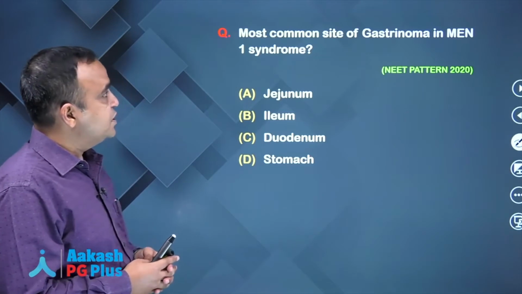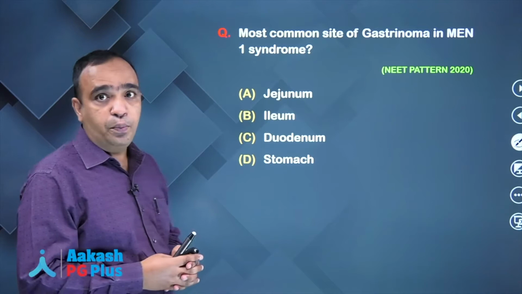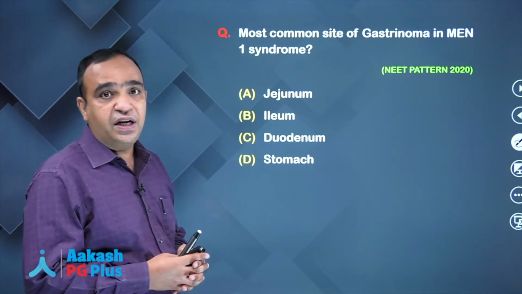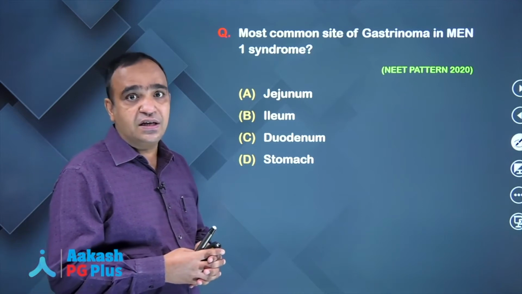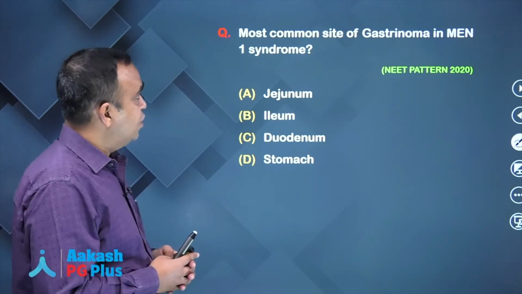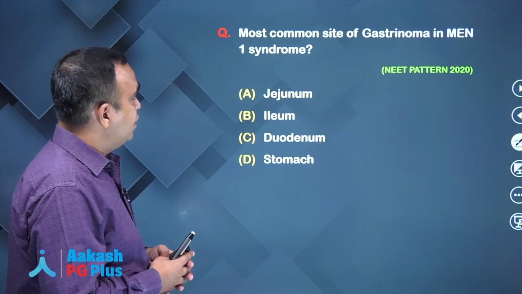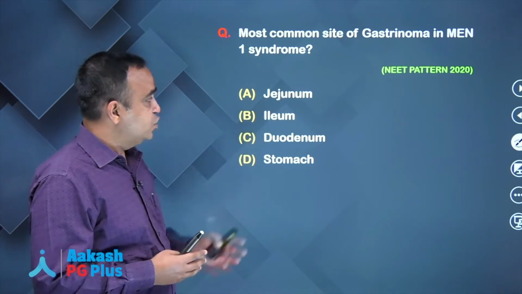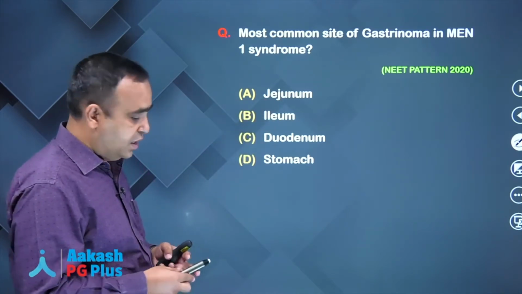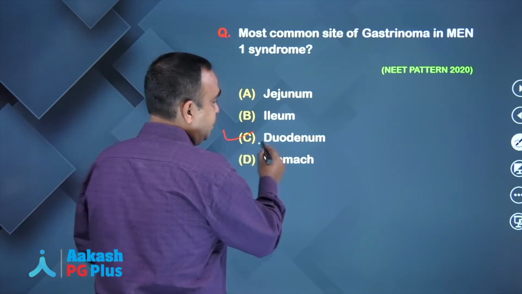The most common site for gastrinoma in MEN1 syndrome. Now, what is MEN1 syndrome? It is multiple endocrine neoplasia. It's a cluster of various neuroendocrine tumors. So now the question has been asked, what is the most common site of gastrinoma? The choices are jejunum, ileum, duodenum and stomach. The correct answer is duodenum.